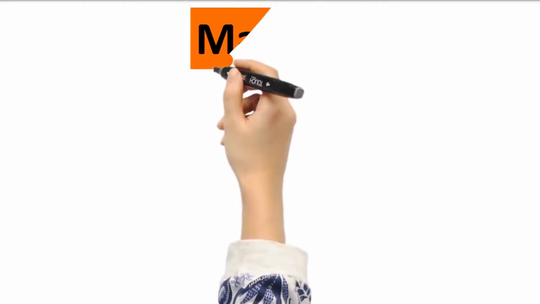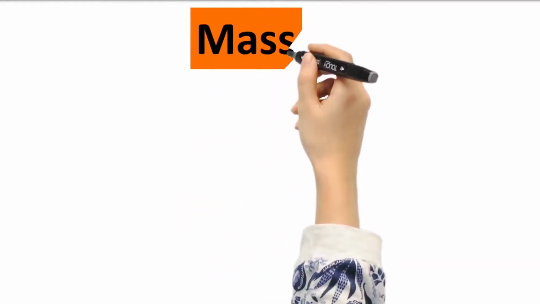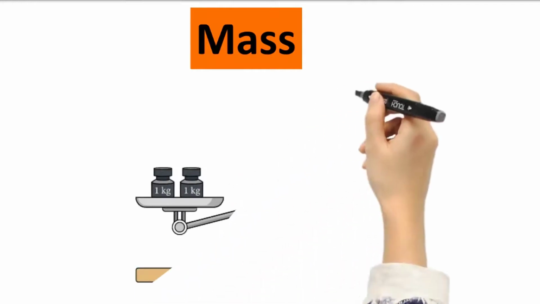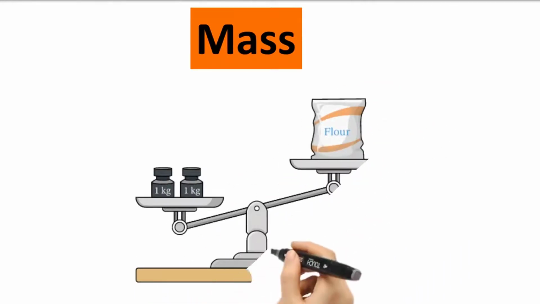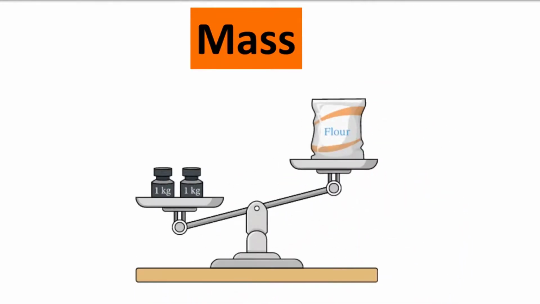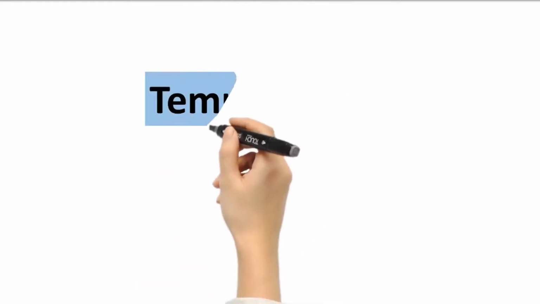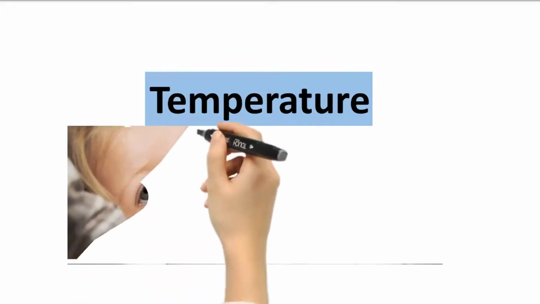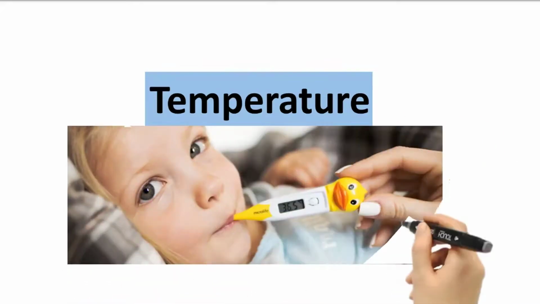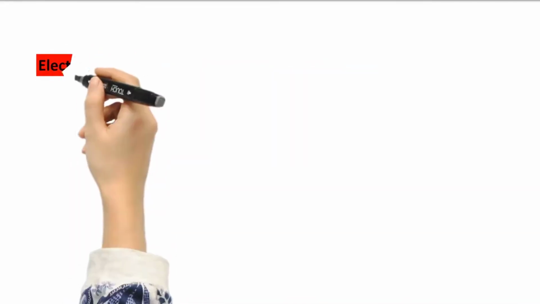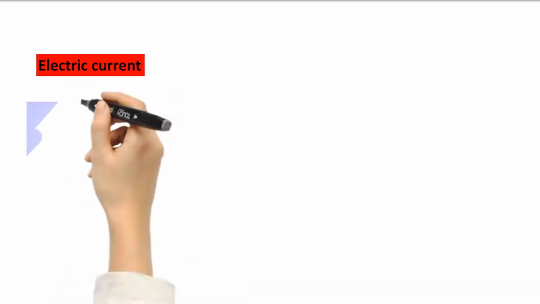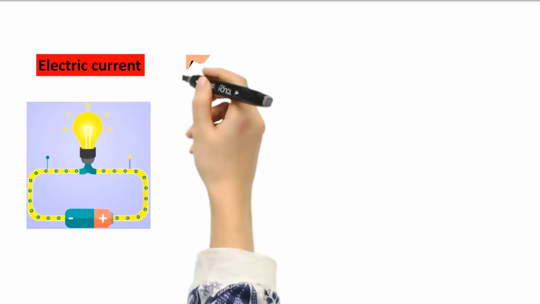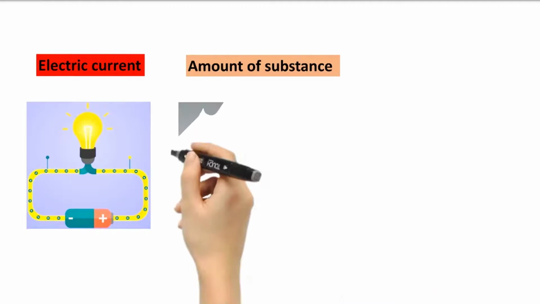Similarly, mass is also a fundamental quantity. To measure the mass of any substance, we don't need to know its length, and we don't need to know what the time is. Similarly, to measure the temperature of a child or a thing, we don't need to know his length, and we don't need to know what the time is. Electric current, amount of substance, and luminous intensity are the other fundamental quantities.